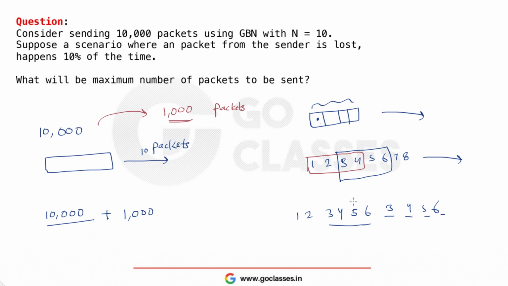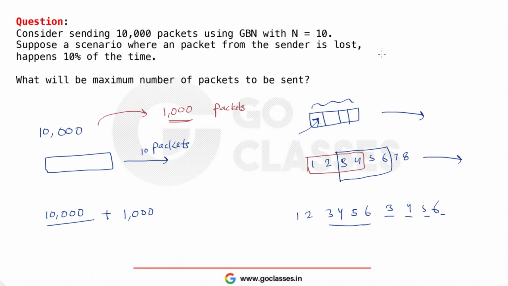So you need to resend the whole window, which means you need to resend 4 packets because the window size is 4. If any packet got lost, either the first one or the third one, you need to send the whole window again. Why? Because whenever some packet gets lost, we will not move our window, and we need to send the entire window. So it does not matter whether the first packet or the third packet is lost. This is my point.